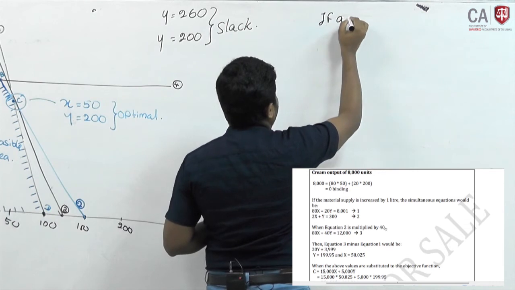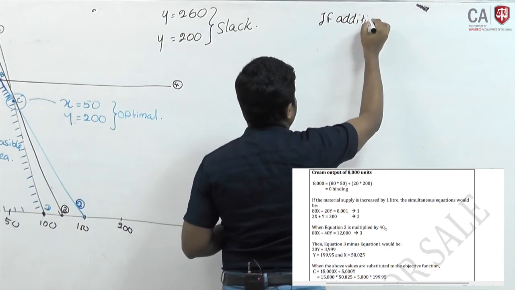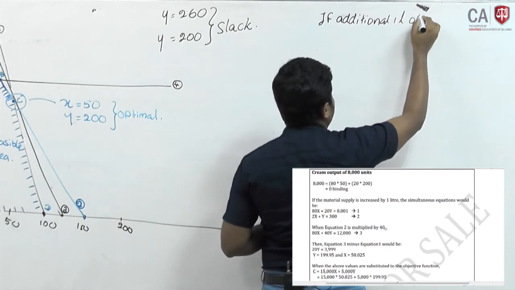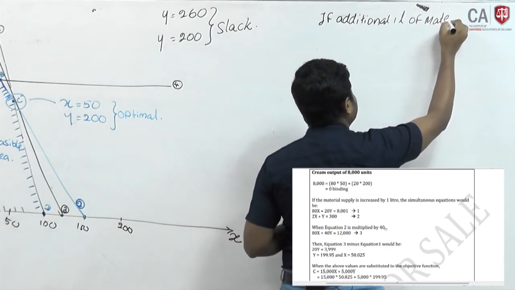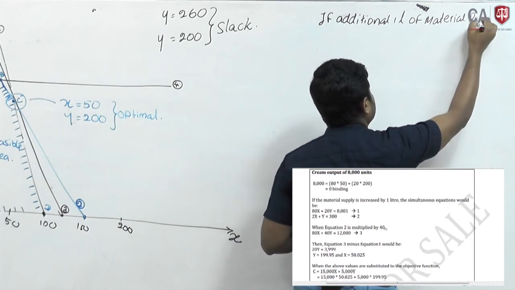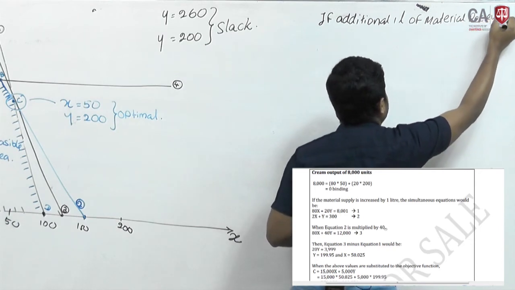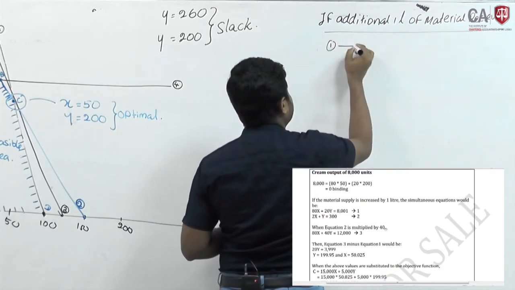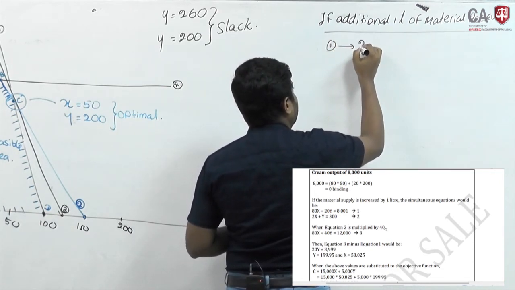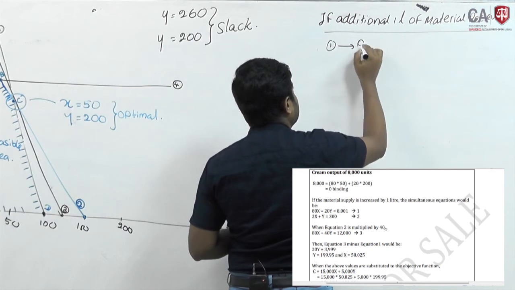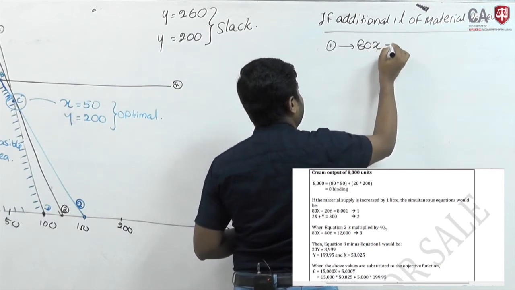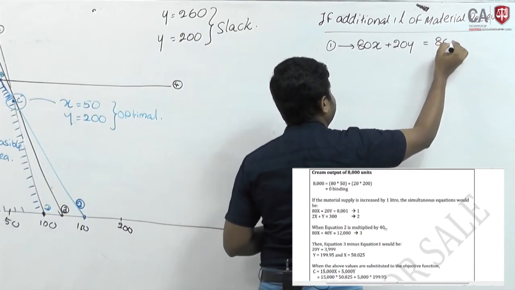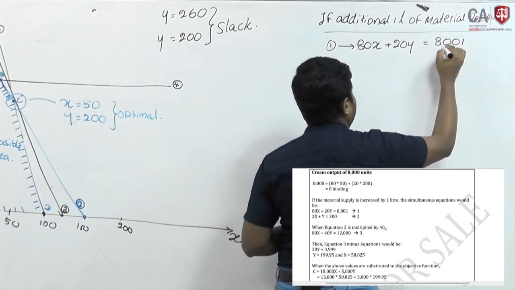If an additional 1 liter of material is received, then equation number 1 will change like this: 80x plus 20y should be equal to not 8000, it will be 8001.